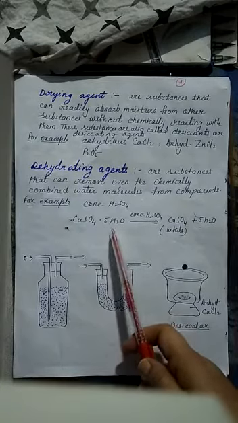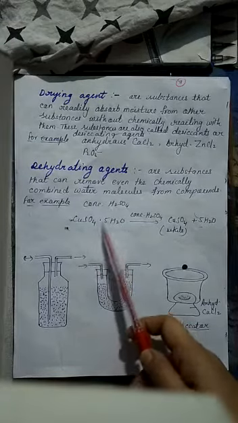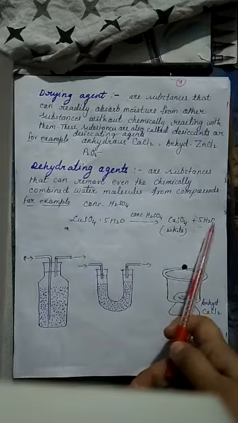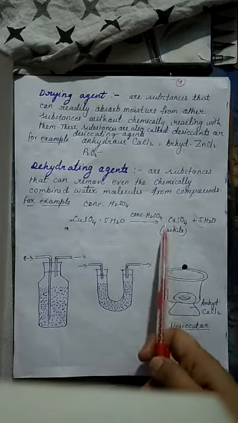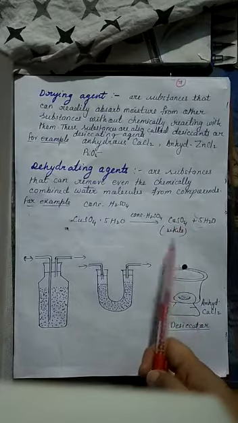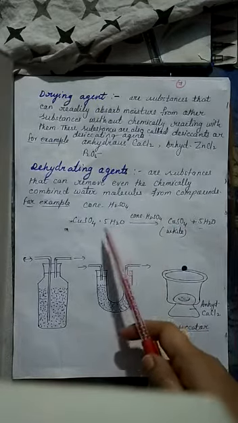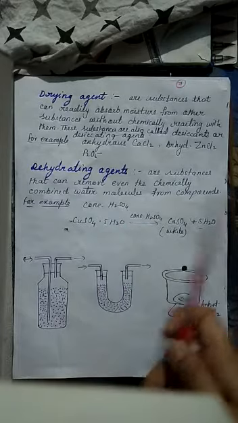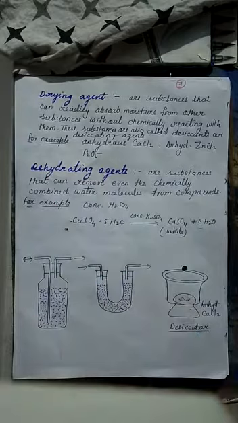When we add concentrated sulfuric acid to this salt, it loses its water of crystallization or water, and then it becomes anhydrous copper sulfate. So here concentrated sulfuric acid is removing its chemically combined water. So here it is acting as a dehydrating agent.